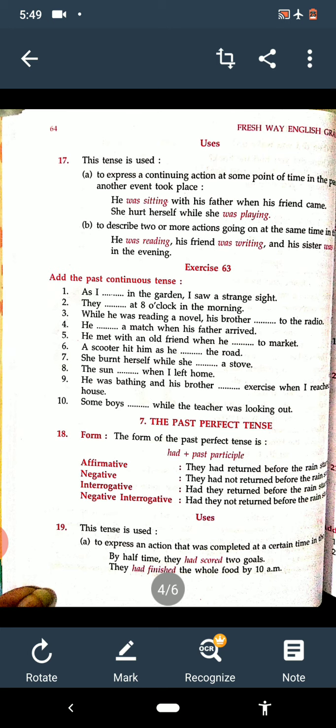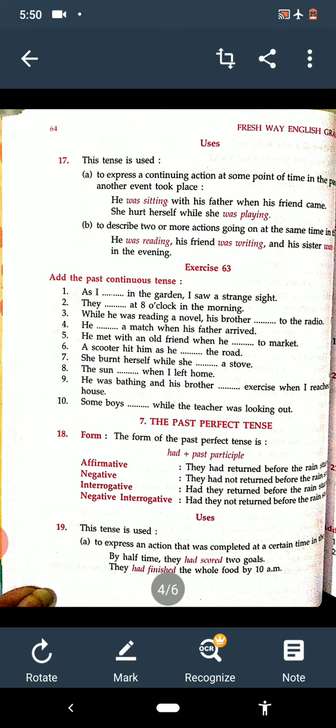Then what will you fill? As I was walking in the garden, I saw a strange sight. Clear? They dash at 8 o'clock in the morning. They were reading at 8 o'clock in the morning.